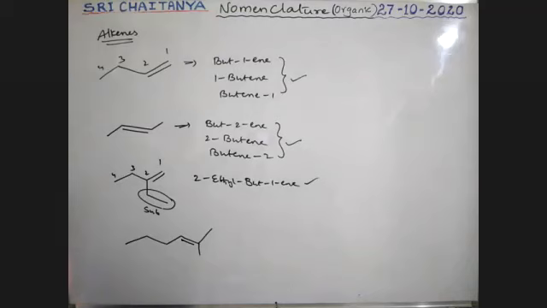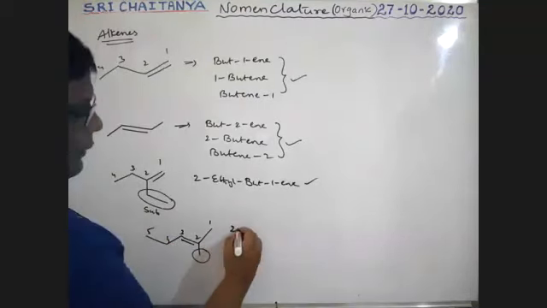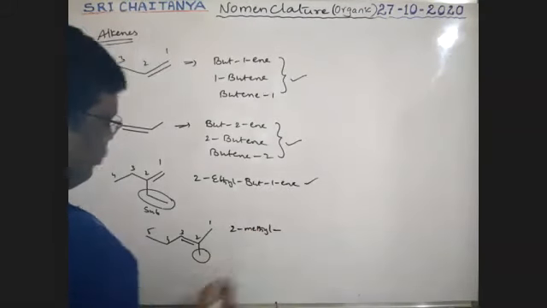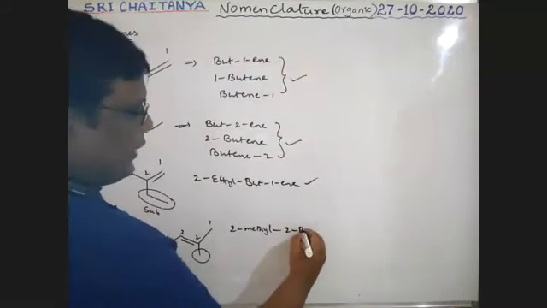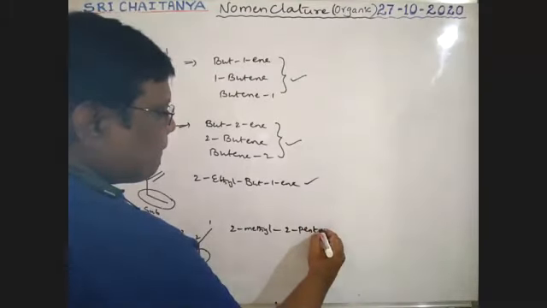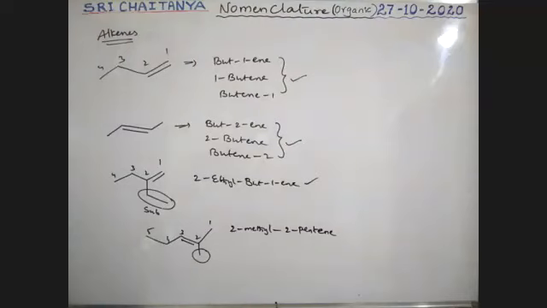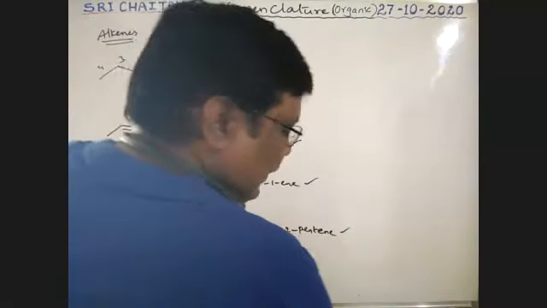Tell me the name of this compound. It's sufficient. Tell me the name of this compound, boys. So this is 1, 2, 3, 4, 5. It is substituted. Therefore, 2-methyl, 2-pentene. 2-methyl, 2-pentene or pent-2-ene, both are correct. It is. Next one.